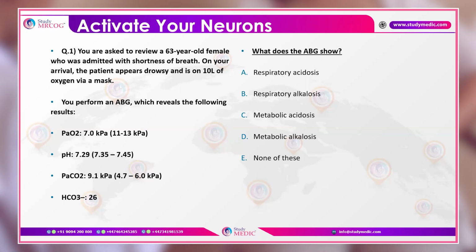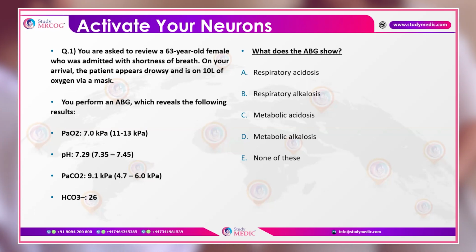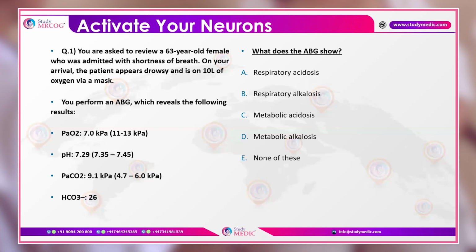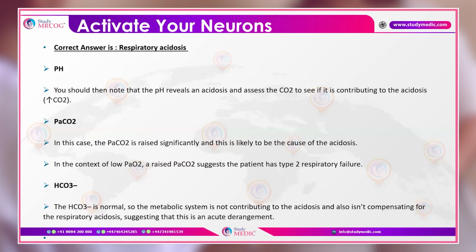You should understand the normal values of pH, and by looking at the pH values, you should understand what the primary deficit is, whether this is acidosis or alkalosis. Then you will look at PaCO2 as well as bicarbonate. If bicarbonate changes are there, then the problem is metabolic, and if PCO2 changes are there, then the problem is respiratory.